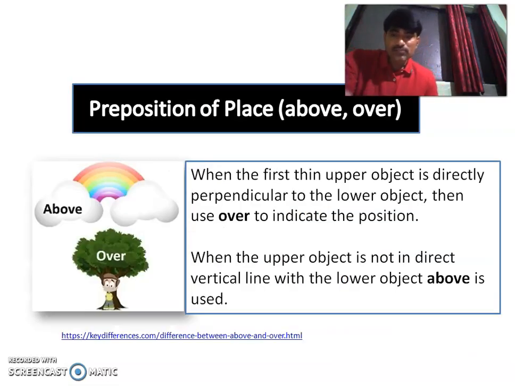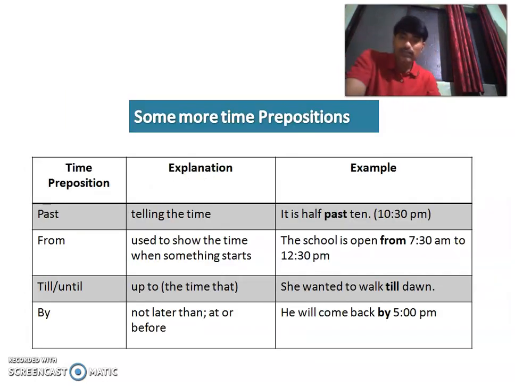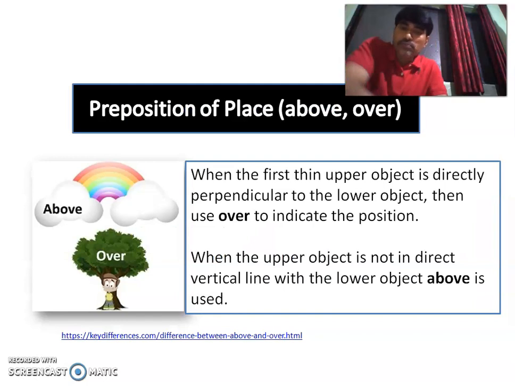Yeah, there is one confusion about this particular preposition of place, that is above and over. Both indicate something is there upward. But as far as over is concerned, there is the lower object and the upper object, and the upper object is completely vertical.